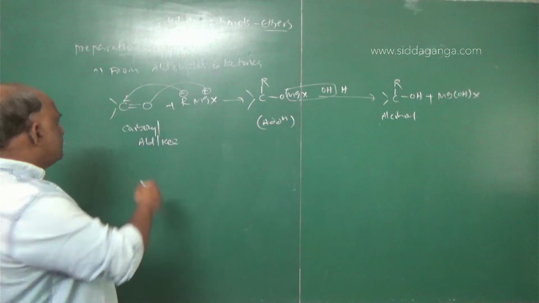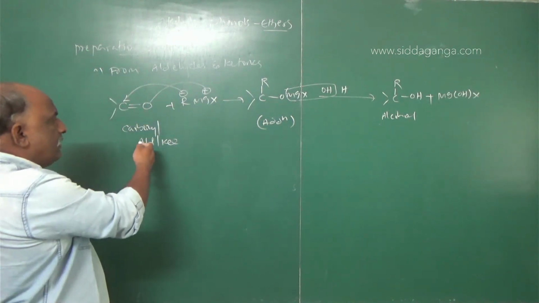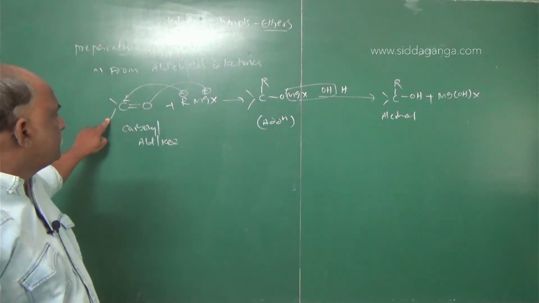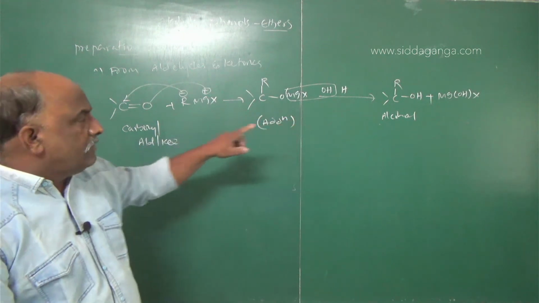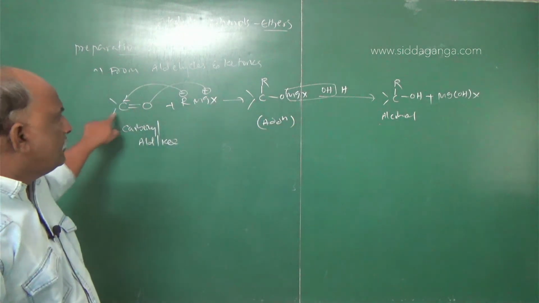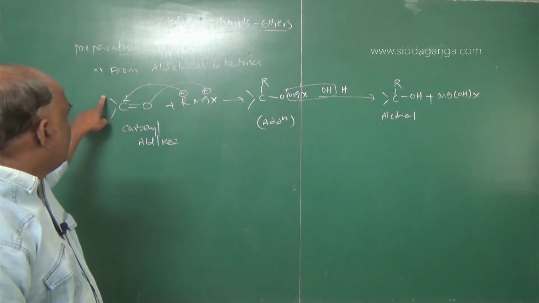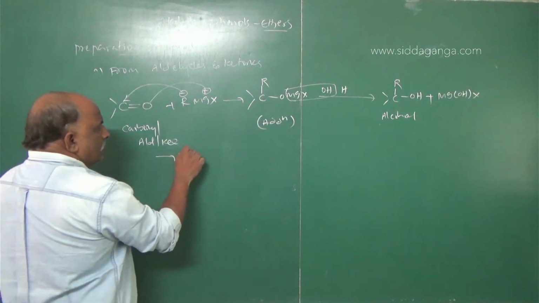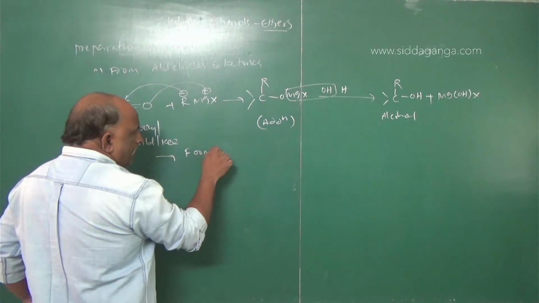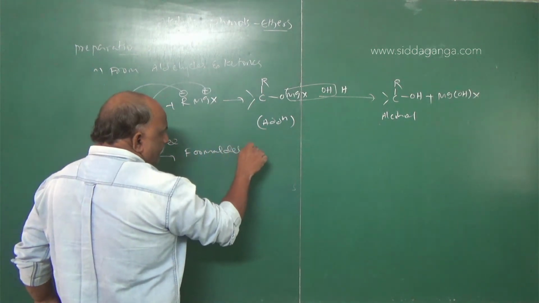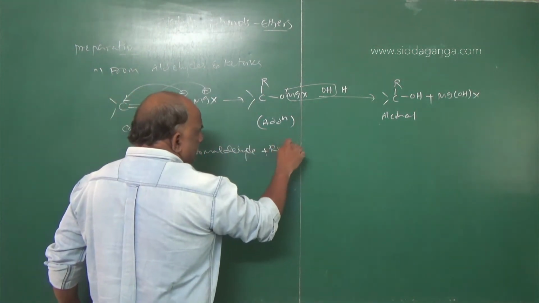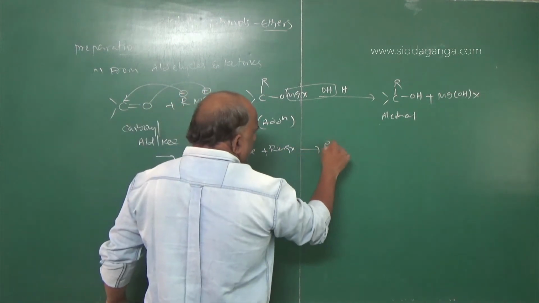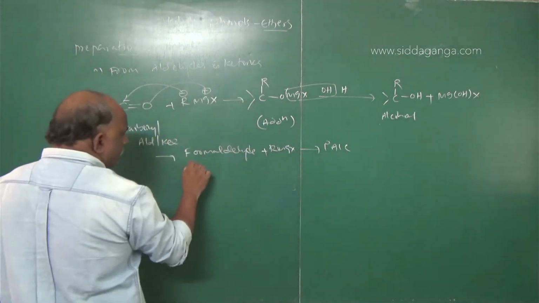You take either an aldehyde or a ketone as the carbonyl compound. Two hydrogen atoms, primary alcohol. One hydrogen and one methyl group, secondary alcohol. Two methyl groups, that is ketone, tertiary alcohol. So formaldehyde plus RMgX gives 1 degree alcohol.